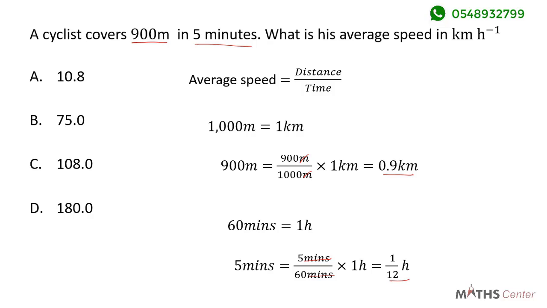So the average speed will be equal to the distance, which is 0.9 kilometers, divided by the time, which is 1 divided by 12 hours. 0.9 divided by 1 divided by 12 will give us 10.8. The unit will be kilometers per hour. So it means that the average speed of the cyclist is 10.8 kilometers per hour. When we look through the options, we can see that the correct option is A, 10.8.